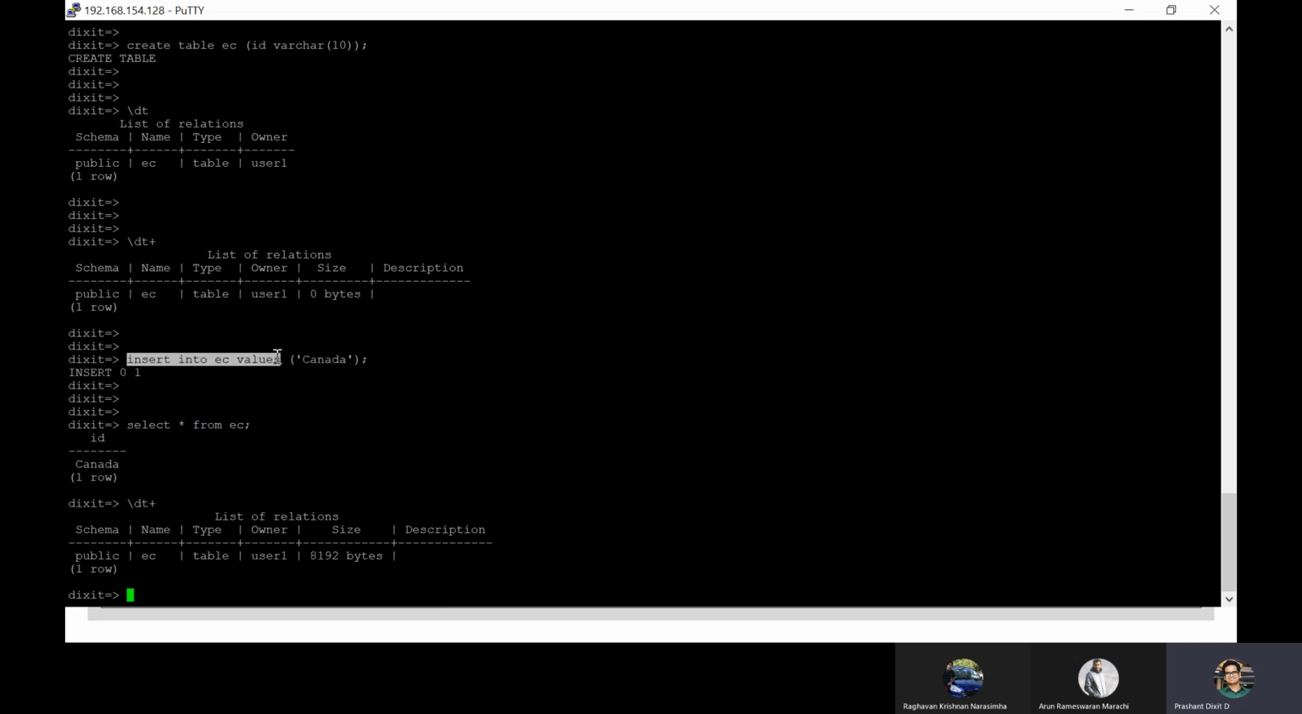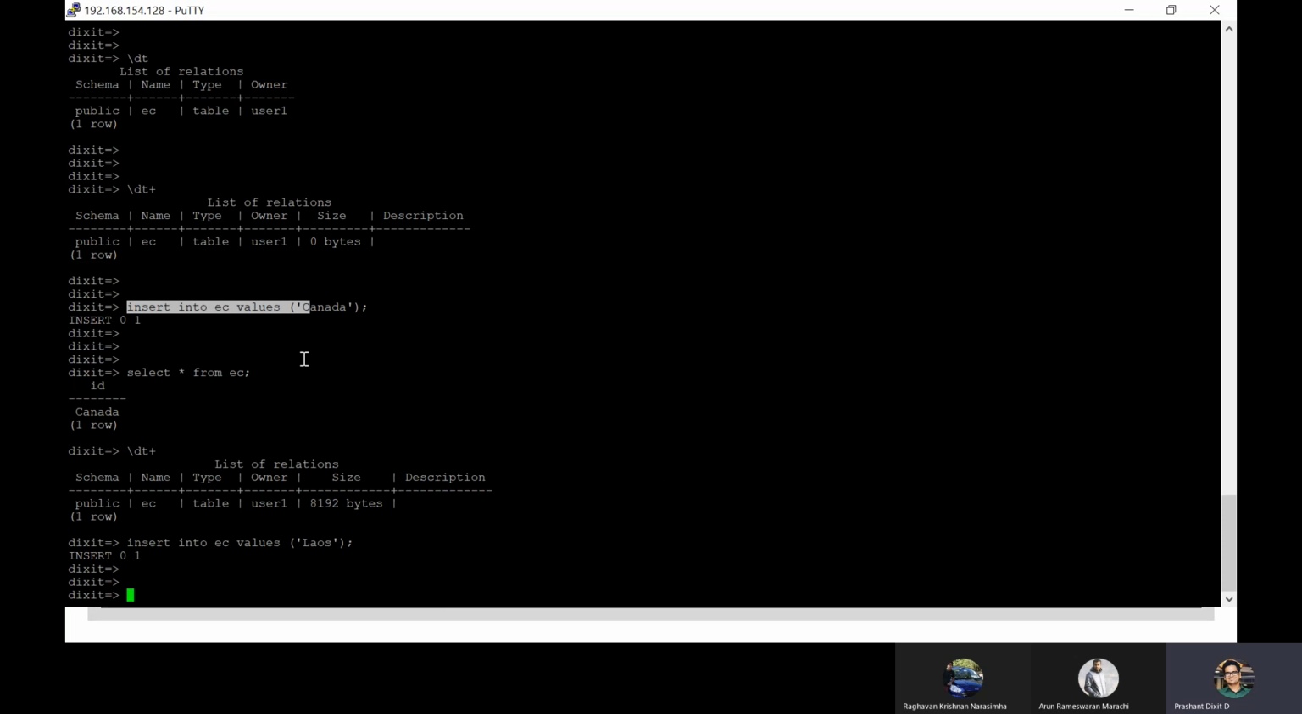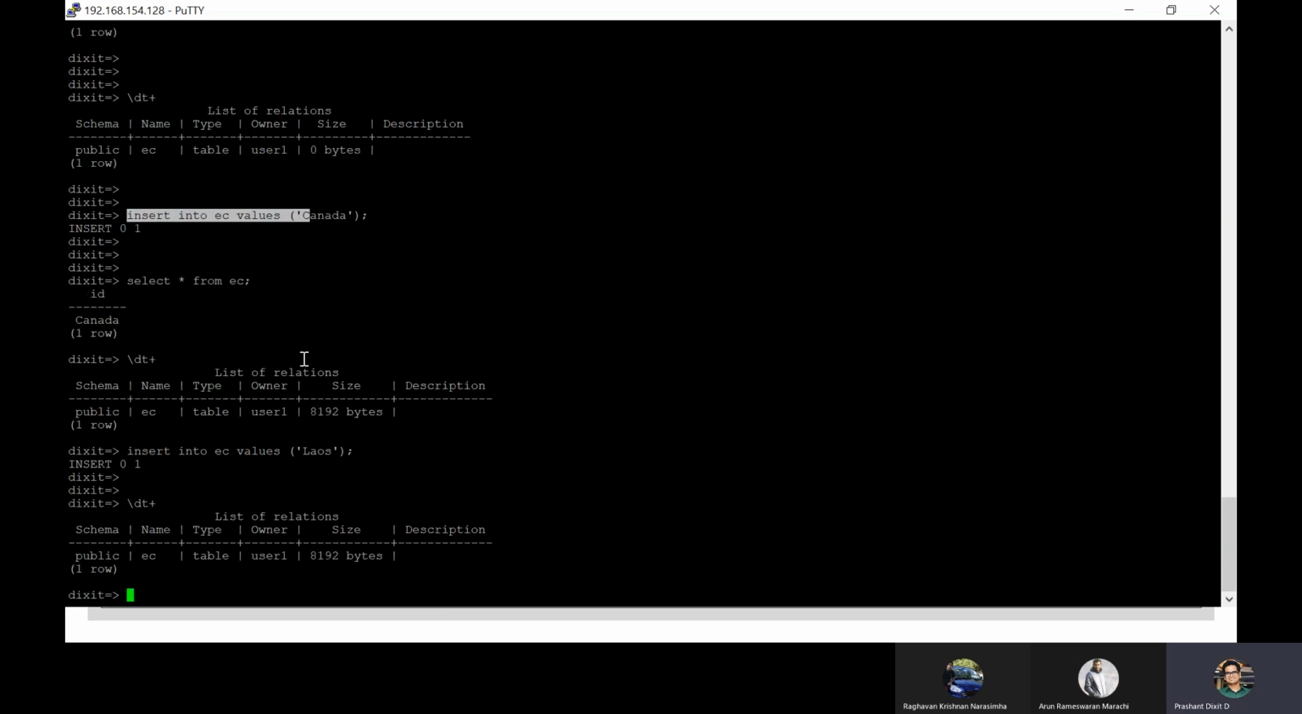For example, if you do one more insert, and this time Lao. Okay, we've got another entry in this table. Let's do \dt+. 8192, because what happened? You could have asked me a question, why the size hasn't changed, right? The size is still the same, though we've got one more row. Why? Because it automatically allocates a default block, right? So this standard 8192 bytes is allocated, but it can contain multiple rows, right?